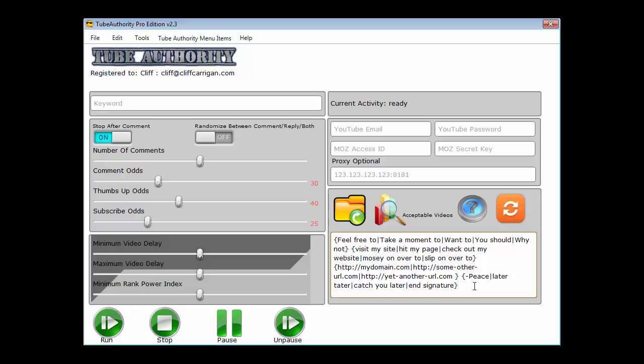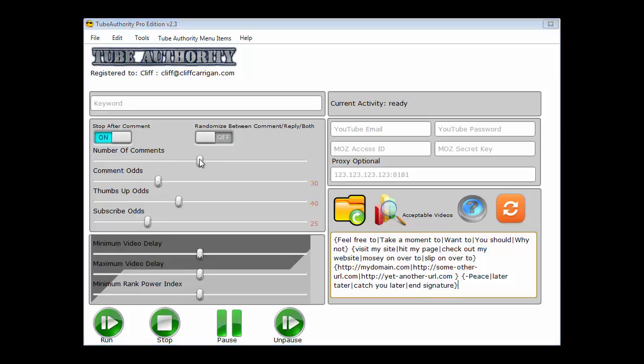This makes it to where it's just going to continually, for as many comments as you have it do, make variations of whatever this comment is. Now I might mention that the software does not save your comment and syntax for you. So if you like your message and you've put in a lot of work on your syntax, you're going to want to save that yourself so that you can put it in the next time you want to use it.